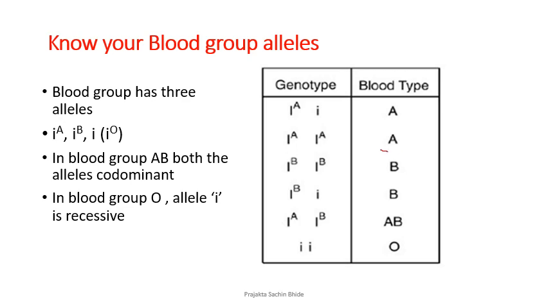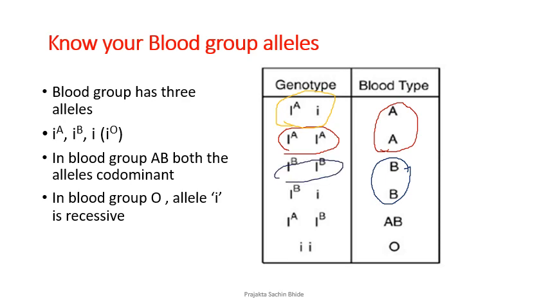If I say my blood group is A, then there is a probability that the genotype of my blood group, depending upon what the genotype of my parents is, could be AA, or it could be A and O. Similarly, for blood group B, a person having blood group B, his parents may be BB, or B and O, the recessive one.